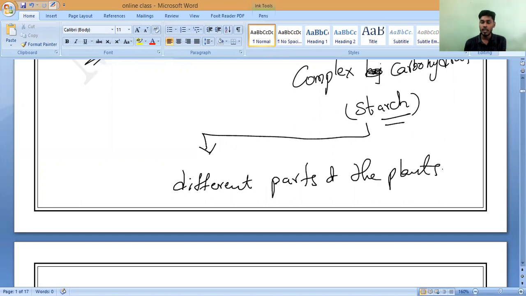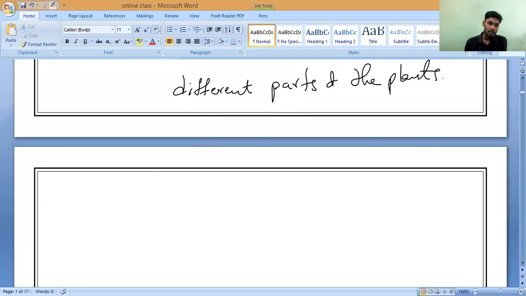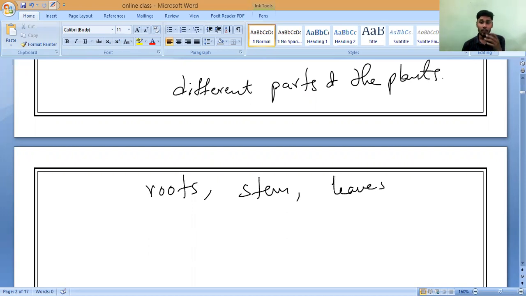So for example, starch will be stored in roots in some plants. In some plants it will be stored in stems, and in some plants in leaves. Like that, different parts of the plant can store this. Do you understand, all of you? And some plants even store it in seeds also. Seeds also can store the starch.